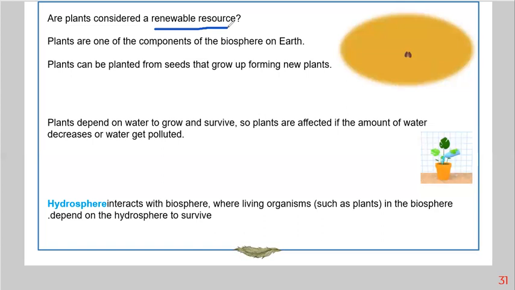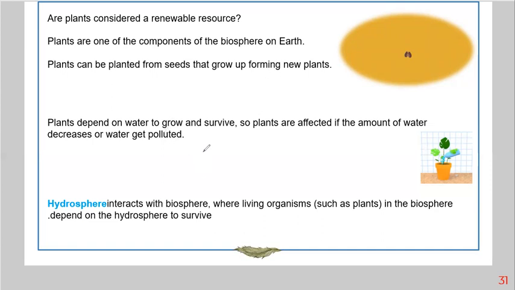And the plant is a component of the biosphere, and we know that previously. A plant can be planted from seeds to grow, forming a new plant.